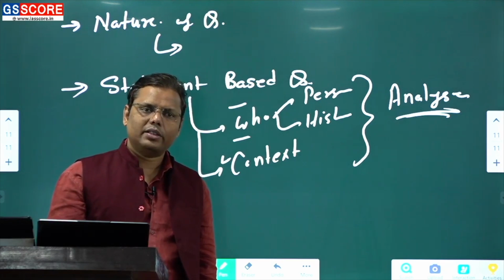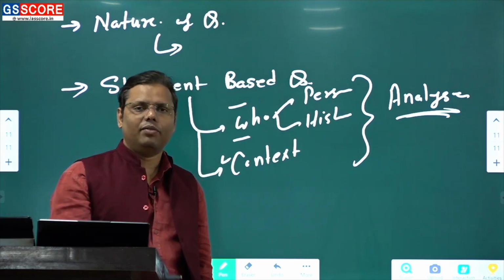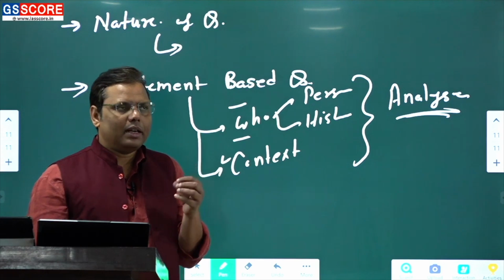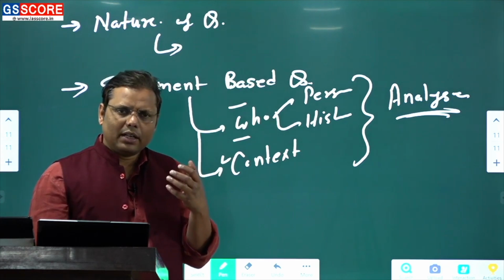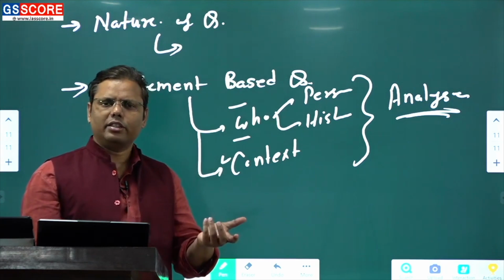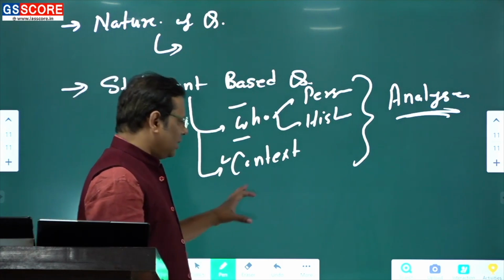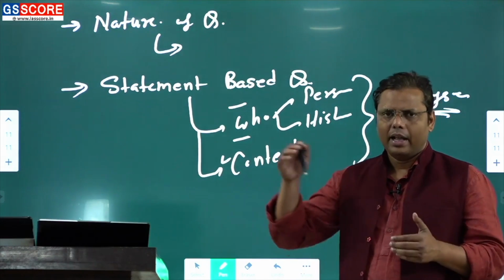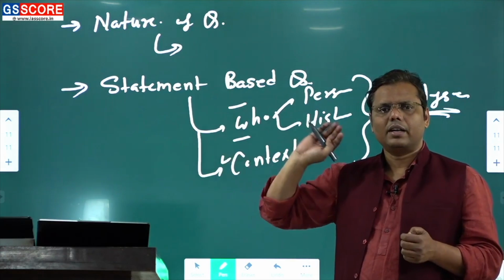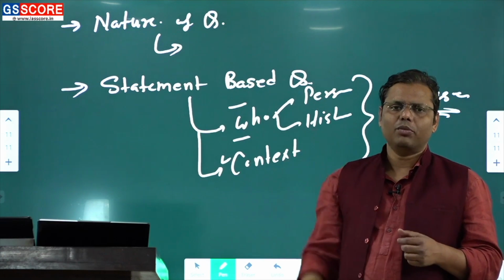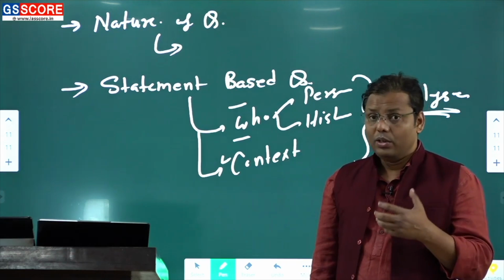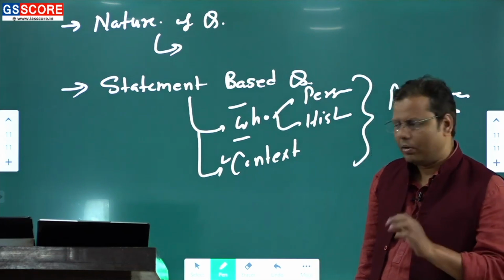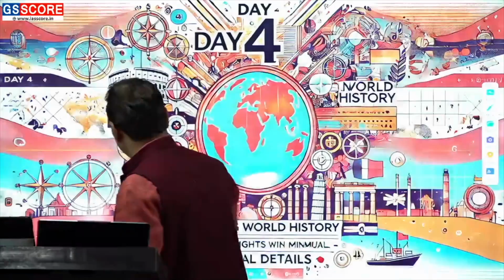It would be easy for you to understand the context only once, while reading the subject, you pay proper attention to the conceptual understanding of this part. So context becomes easy. ऐसा इतना मुश्किल नहीं है context समझना. So basically when it comes to world history, these are a couple of things that you have to keep in mind. Then of course I'll go further and try to understand what the areas are from where complicated questions are coming, what the new areas are which are being hunted, and how to cope with these areas. This is what we'll try to address in this particular lecture. Okay, fine.